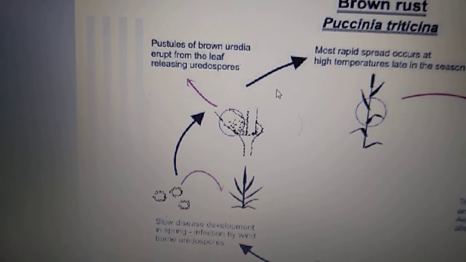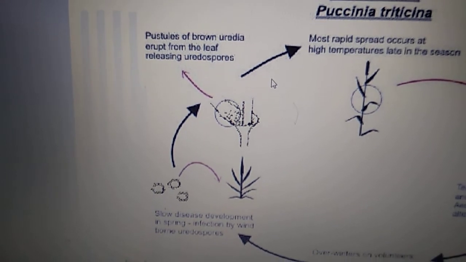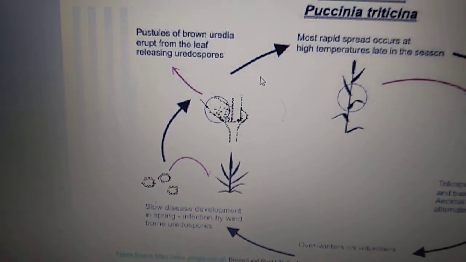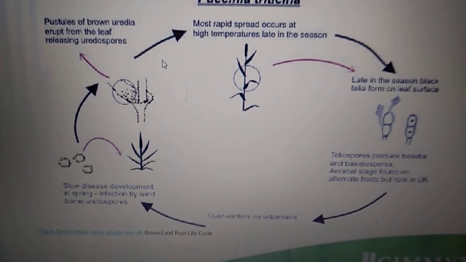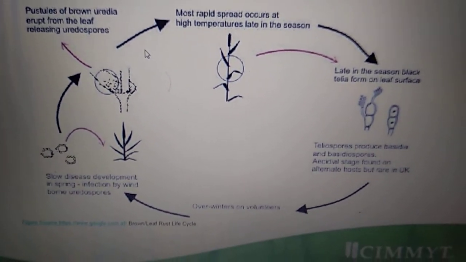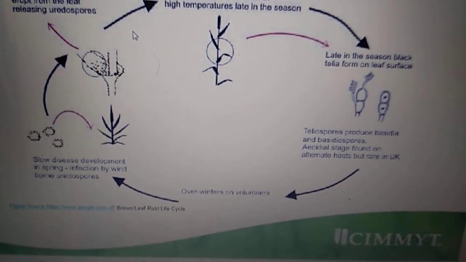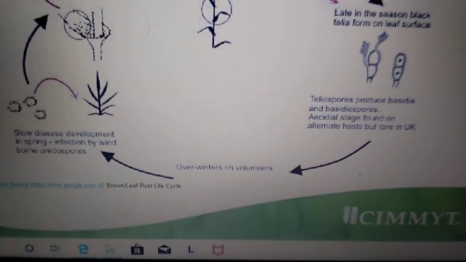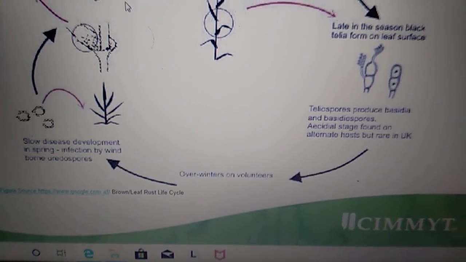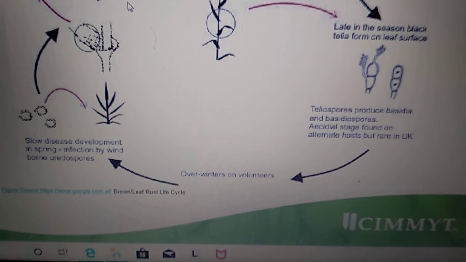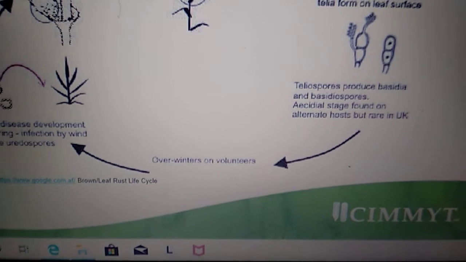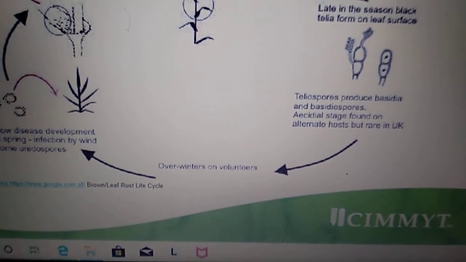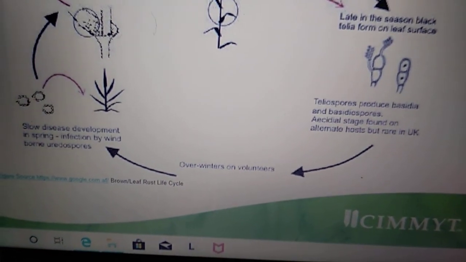The pustules of brown uredinia erupt from the leaves, releasing the urediniospores. The most rapid spread occurs at high temperature late in the season. Then, late in the season, black telia form on the leaf surface and the teliospores produce basidia and basidiospores, the aecial stage found on the alternate host, which may be barberry leaves but rarely occurs in the UK.